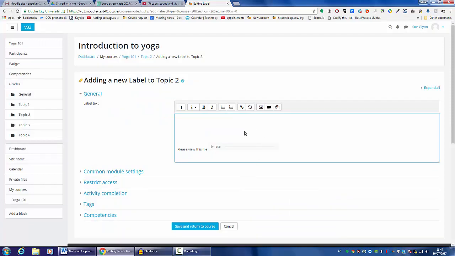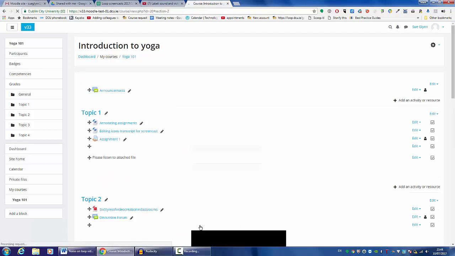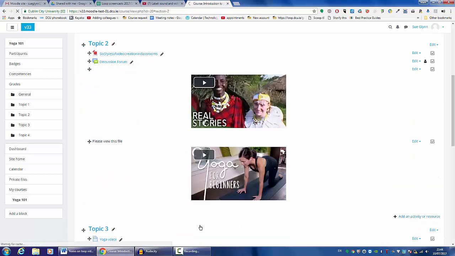And we won't see the file in the box until we click Save and Return to Course. And we can see that our video file has been attached.